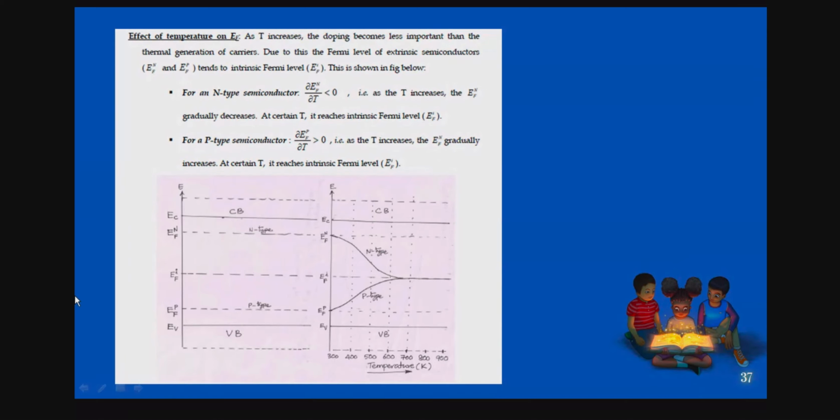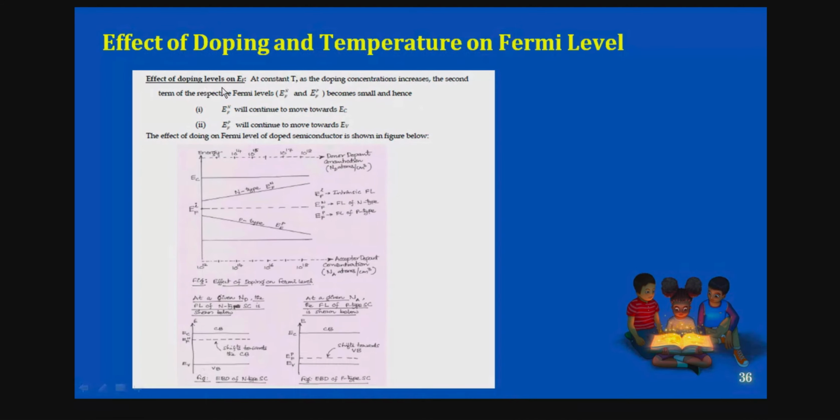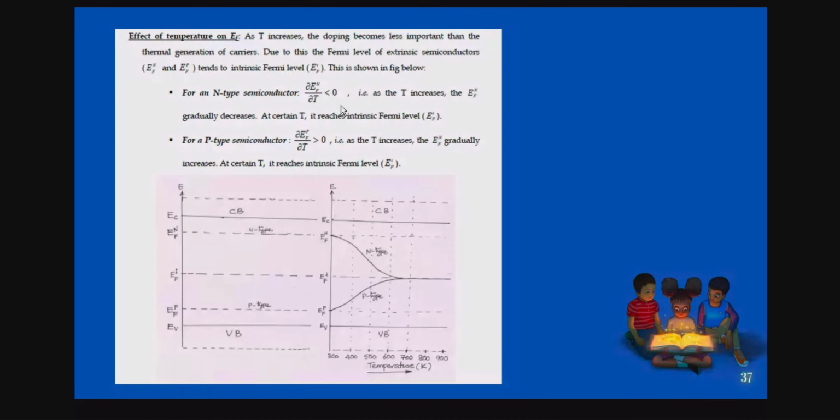You already know how the temperature changes are different here. As in the previous class, the temperature is constant, please keep it in mind. T is constant, but you are increasing the doping concentrations in both P-type and N-type semiconductors. Here the temperature increases, so doping becomes less important than the thermal generation of carriers. So the Fermi level of an extrinsic semiconductor, that is the Fermi level of N-type and P-type, tends to the intrinsic Fermi level. You can see the figure here.